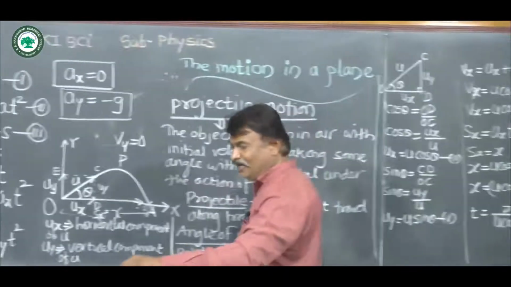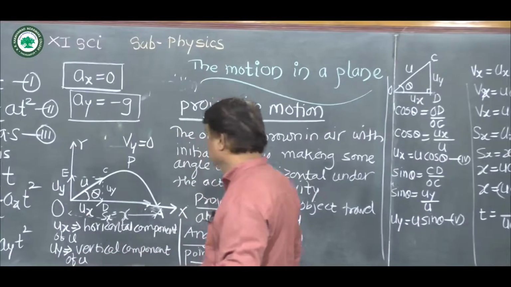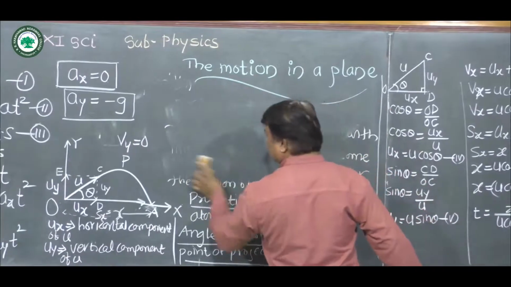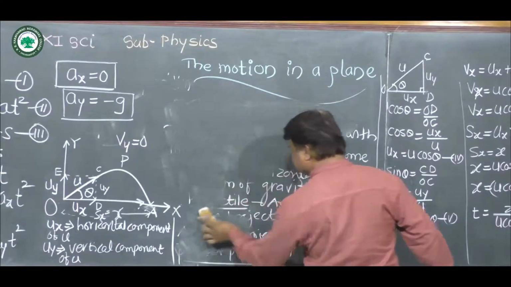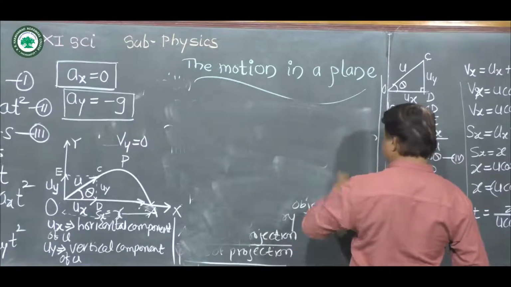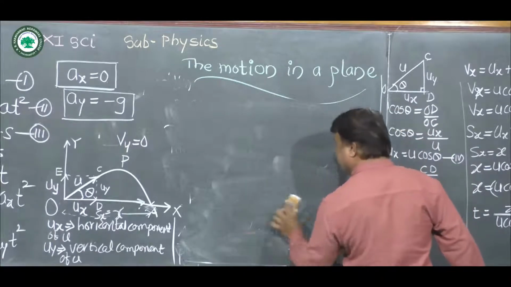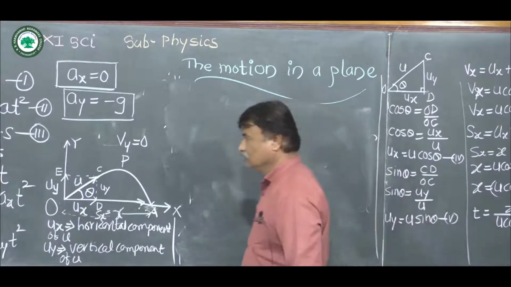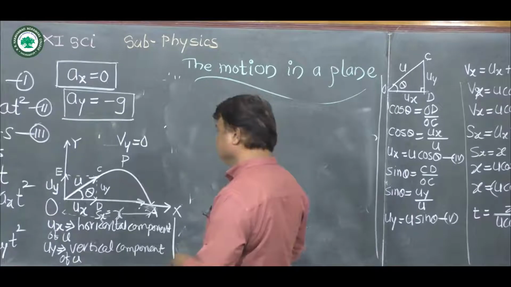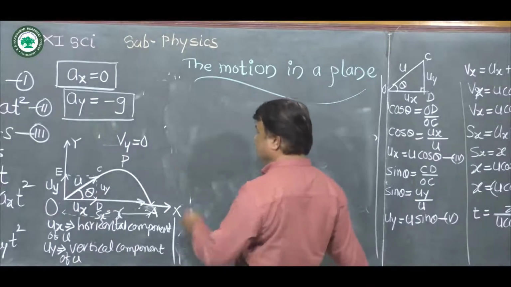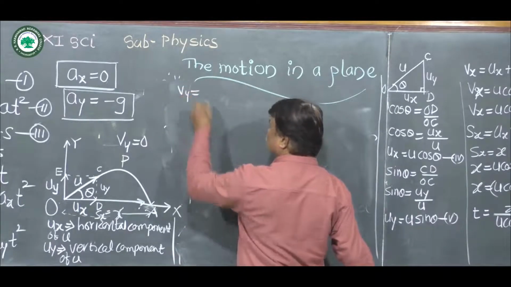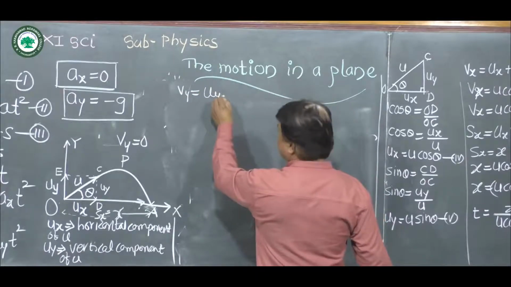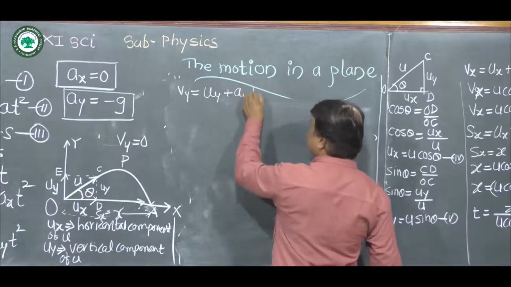Now we have to find out equation of projectile, and for that purpose we consider displacement of an object along the y-axis. So in that case we write Vy is equal to Uy plus Ay into t.